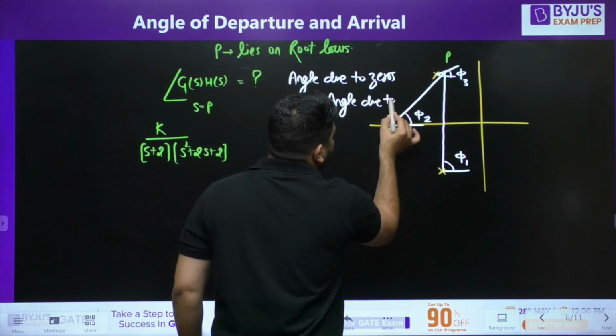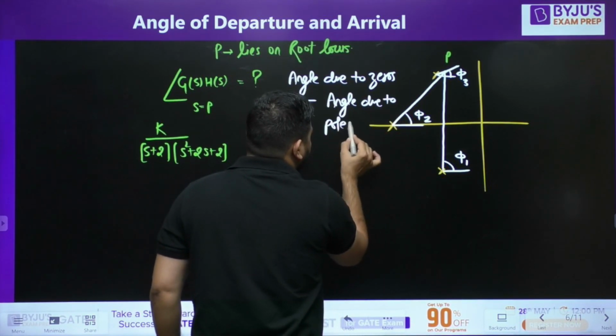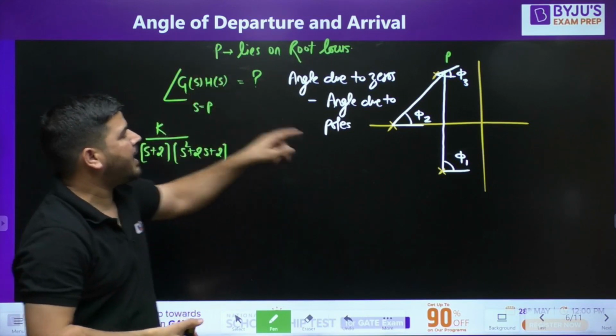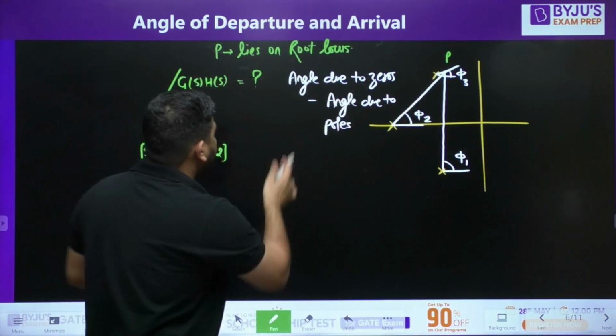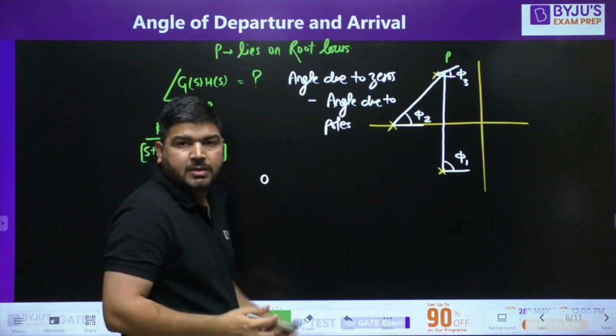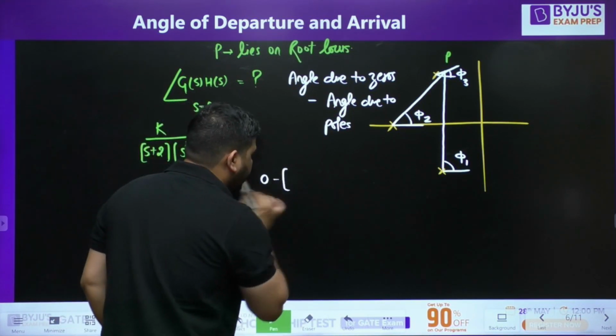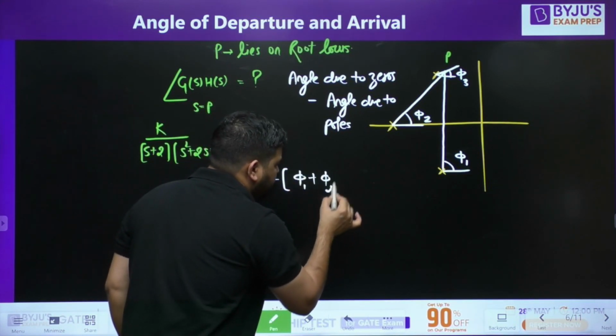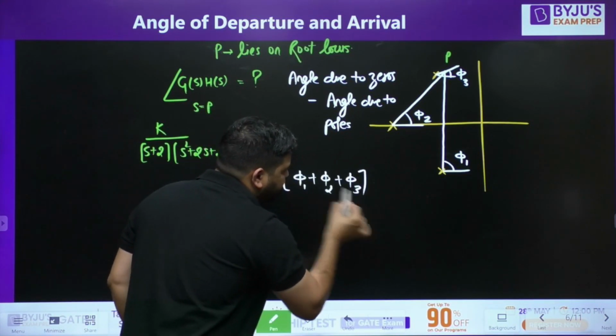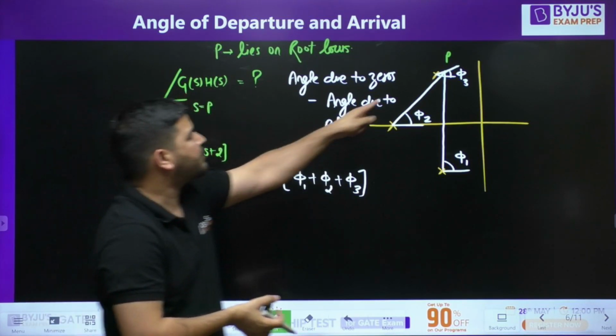This will be the phase of GSHS at this point P. Now what is the angle due to zeros? There is no zero. So the angle due to zeros is 0 minus angle due to poles. The angle due to poles is phi 1 plus phi 2 plus phi 3. So this is the phase of GSHS at this point P.